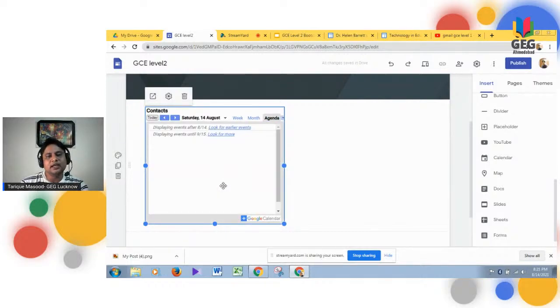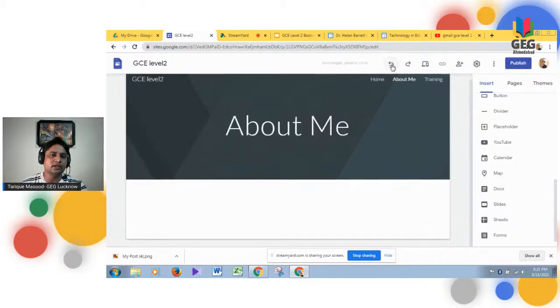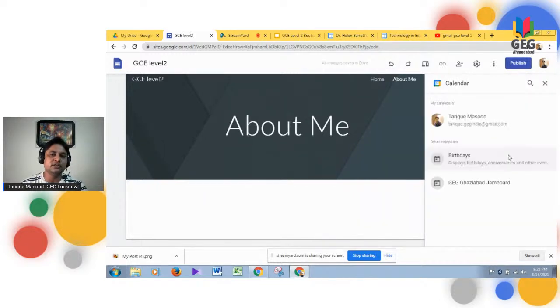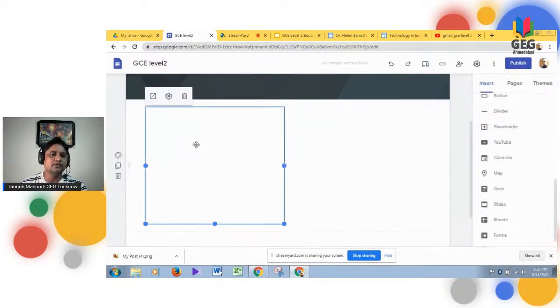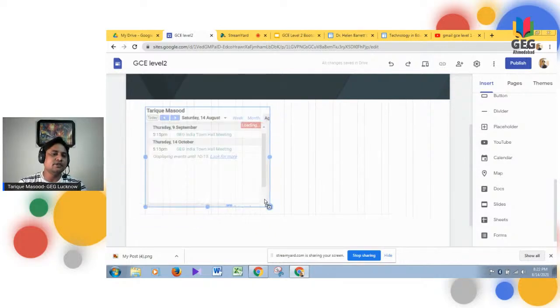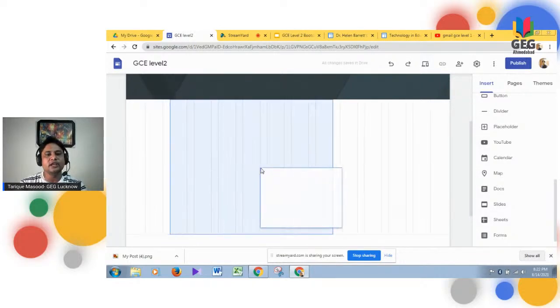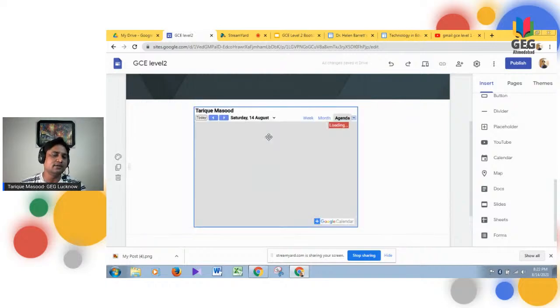Now, for example, as I said, okay, I was not in the mood of uploading this particular calendar. What I can do, whatever I have uploaded and don't want on my particular website, just click this undo button and see it has gone. Now, for example, again go to your calendar, the calendar that you wanted, and you wanted this particular first calendar to be uploaded. Click the calendar, insert the option, and see your calendar is there. Again, you can resize it, you can drag it wherever you want on your website, and it is there.